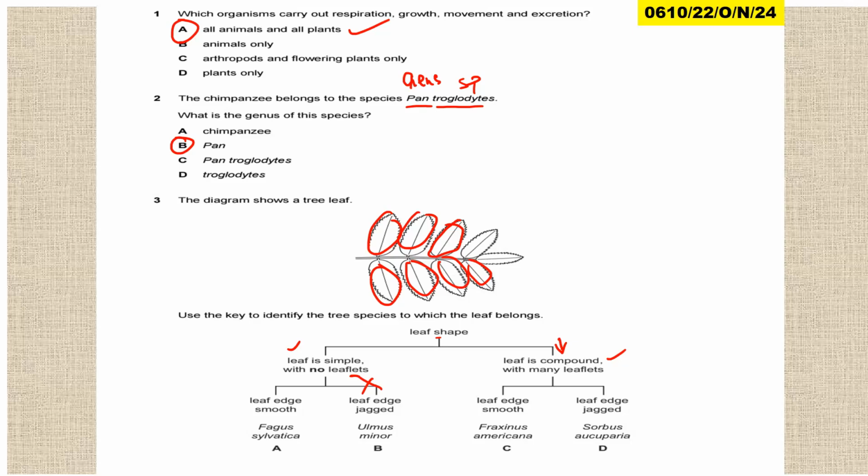Next description: leaf edges smooth, or leaf edges not smooth. As you can see, they are like this, so it means leaf edges jagged. And that is Sorbus aucuparia. That is the answer, D. So using the key, we've identified the organism.